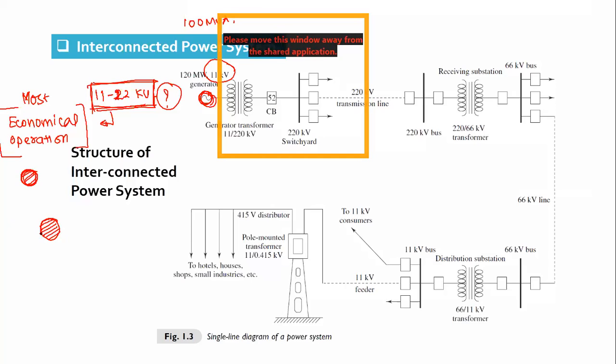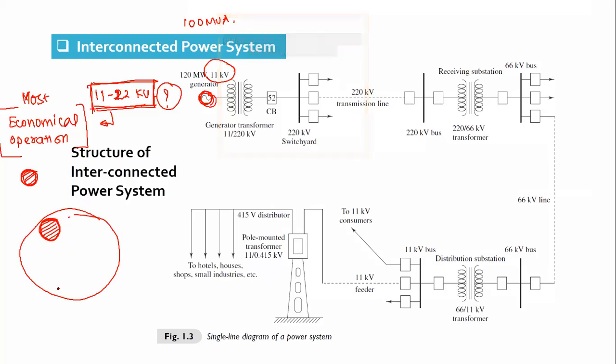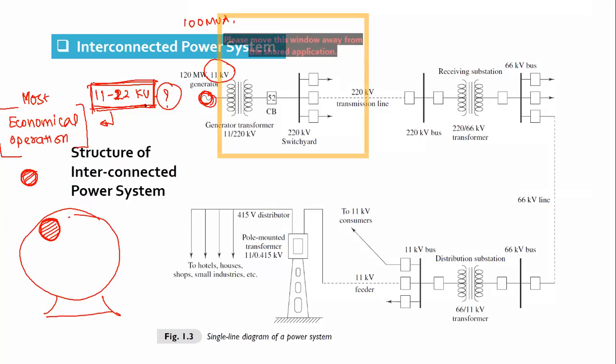Then we require insulation around the conductor, so the cost of the insulation, and ultimately the size of the machine. Considering all these factors, when we design the generator with a voltage rating of 11 to 22 kV, that will be the most economical cost of the generator we will have.